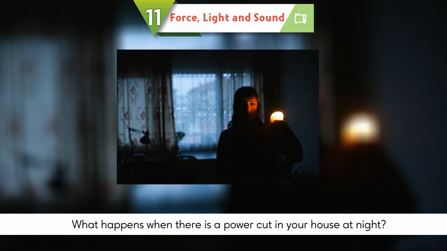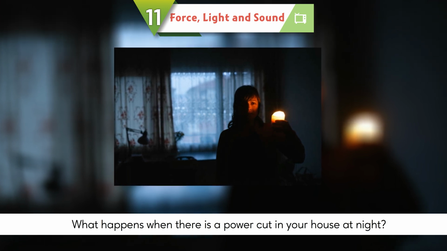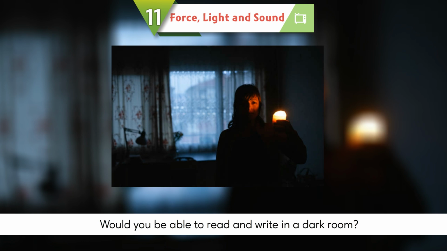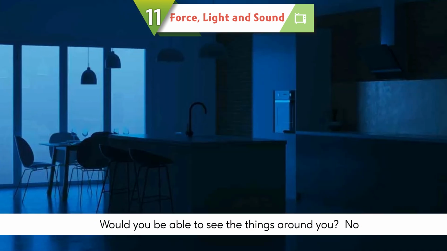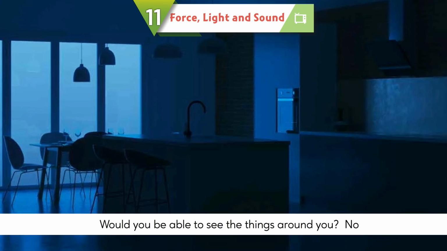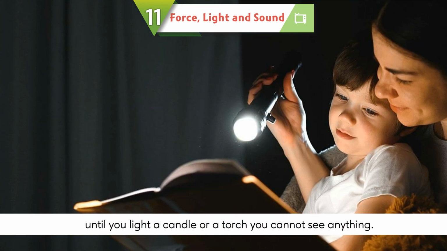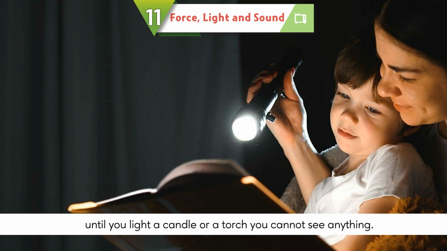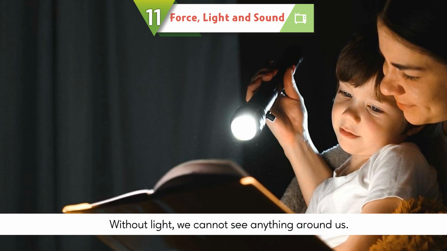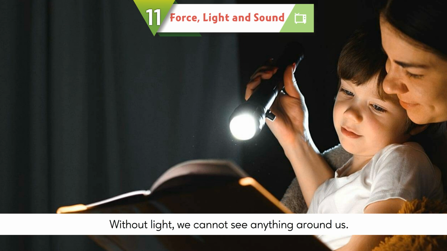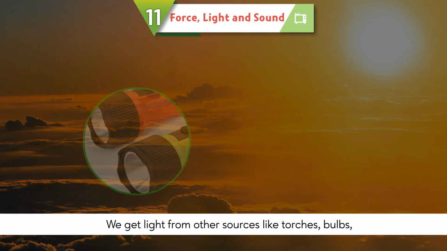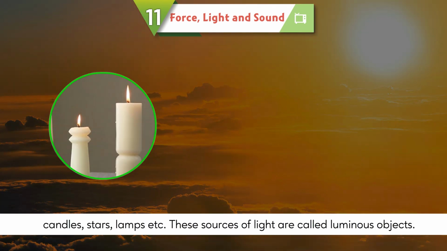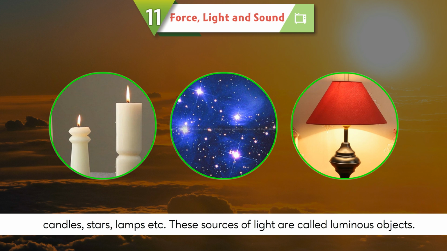Light. What happens when there is a power cut in your house at night? Would you be able to read and write in a dark room? Would you be able to see the things around you? No. Until you light a candle or a torch, you cannot see anything. Without light, we cannot see anything around us. The main source of light on the earth is the sun. We get light from other sources like torch, bulb, candle, star, lamps, etc.